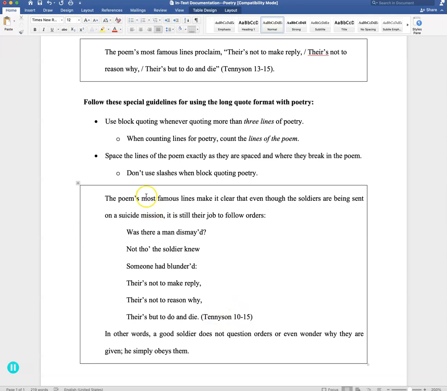We didn't have the author in the signal phrase. If Tennyson were in the signal phrase, we wouldn't have it here. So you very often just have line numbers. And these are lines 10, 11, 12, 13, 14, 15, so that's why it's 10 through 15. No period there because it's the long quote. And then you come down on the next line to start your own language.